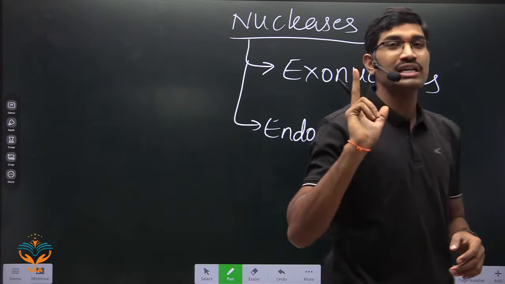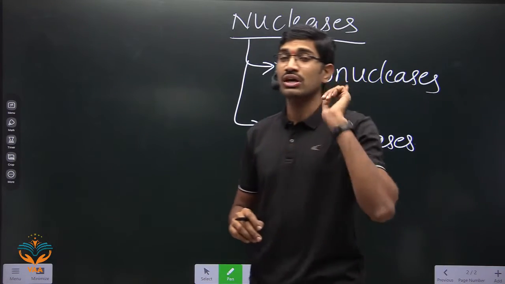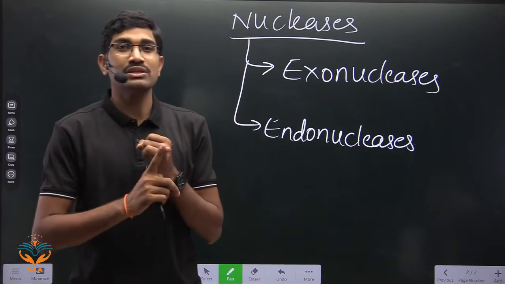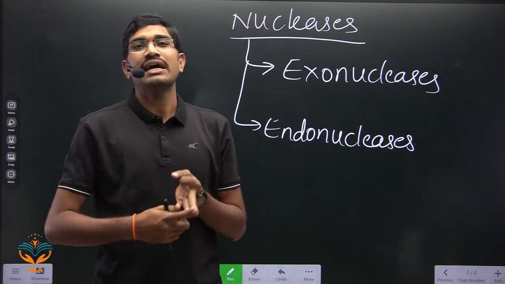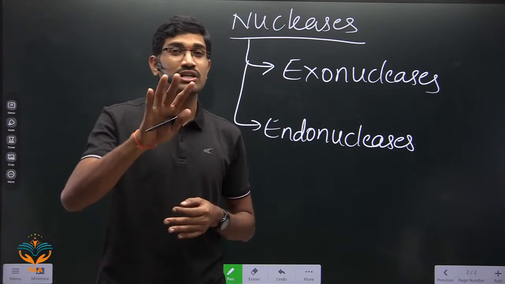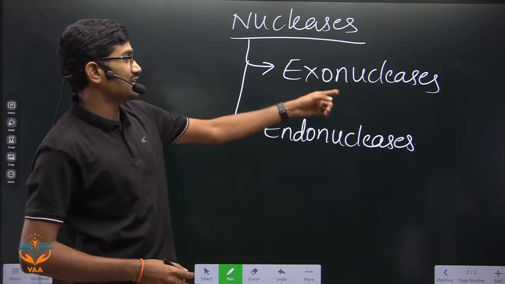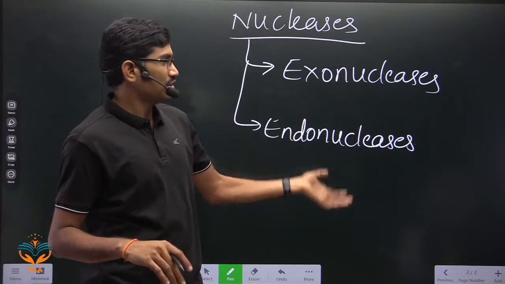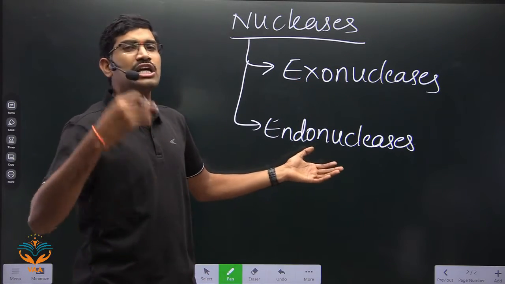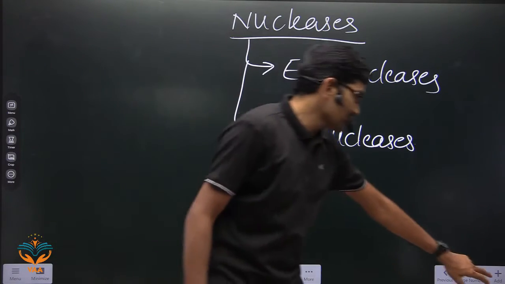When we studied the DNA polymerase of prokaryotes, there I told you 5' to 3' exonuclease activity, 3' to 5' exonuclease activity, and 5' to 3' polymerase activity. At that time I told you what is exonuclease and what is endonuclease, all the details. But since it is also needed here, once again I will simply revise this for you.